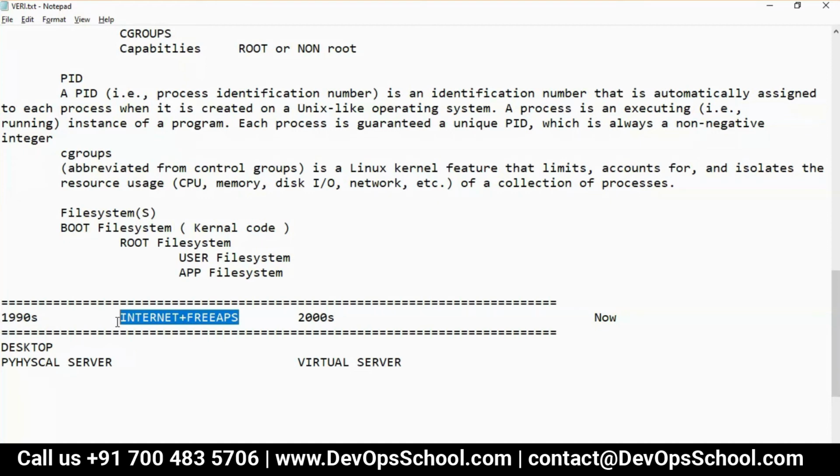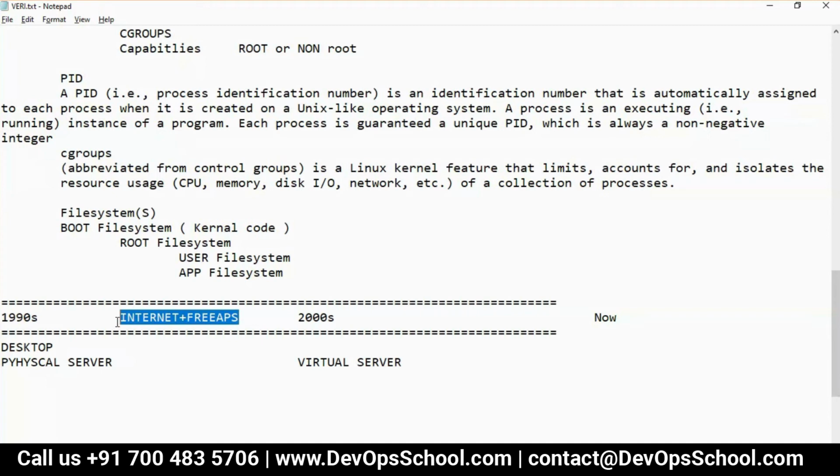Day and night you are logged into Facebook or Gmail or LinkedIn or Twitter or any other website. Have you ever thought that if you are logged in, it is consuming some part of CPU and RAM in their server data center also? Have you thought about it?